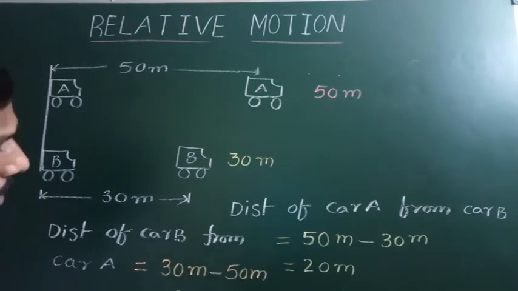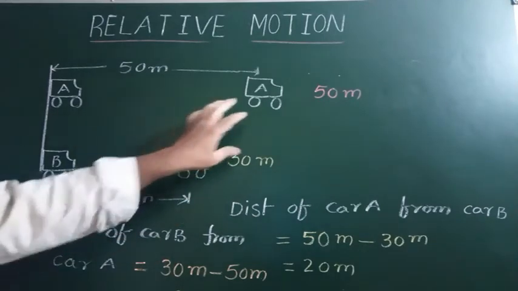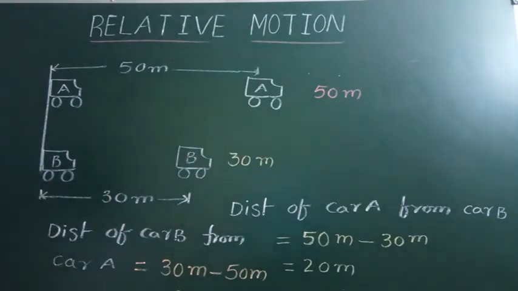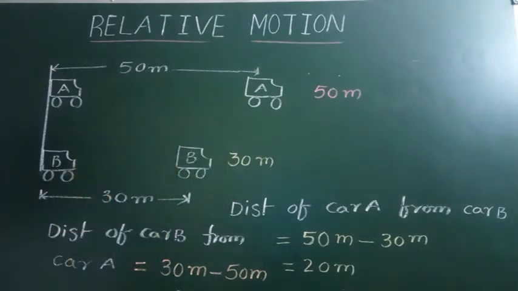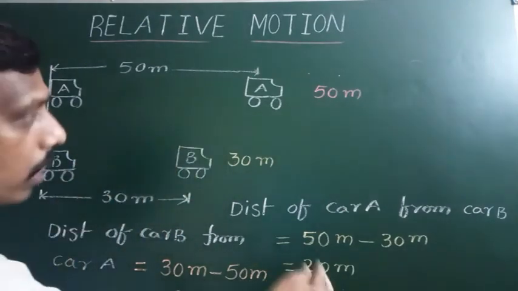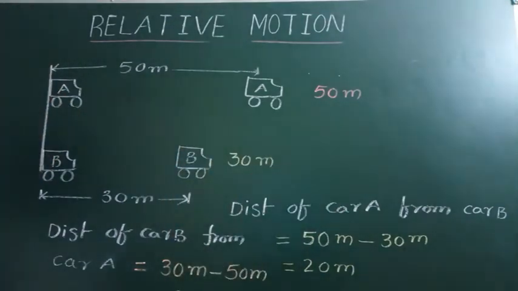Here this minus indicates the direction. So that means car B is behind car A by 20 meters. Car B is 20 meters behind car A, but car A is 20 meters forward, or in front of car B. Like this, we can give relations.